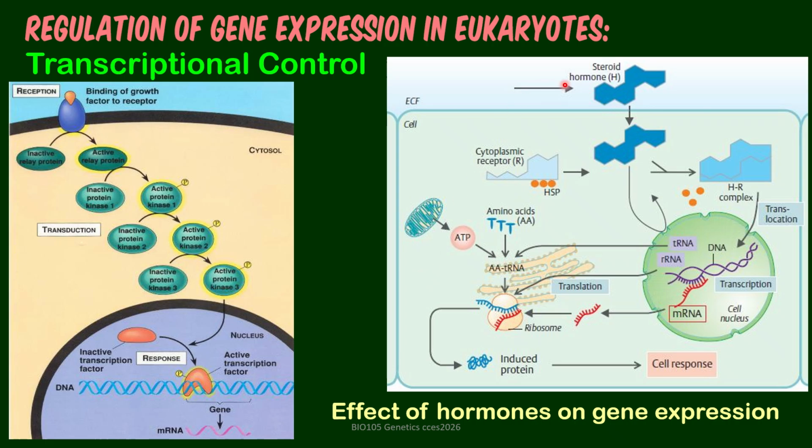In contrast, the steroid hormone, being lipid in nature, can easily cross the plasma membrane and associate with a receptor in the cytoplasm, become converted to the hormone receptor complex that can even translocate to the nucleus and dictate the process of transcription directly.